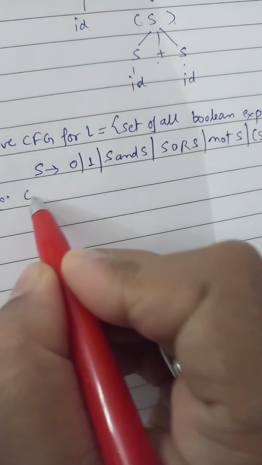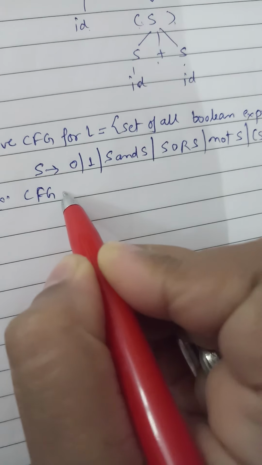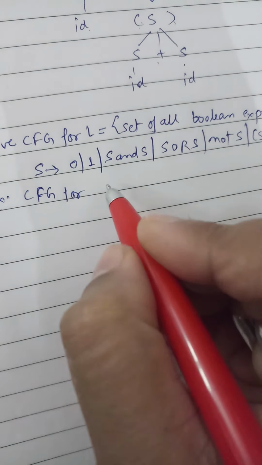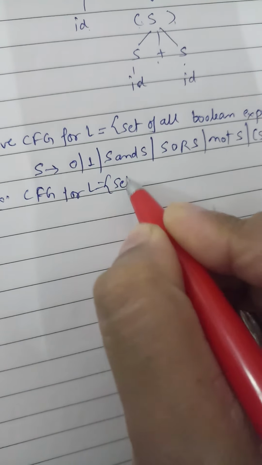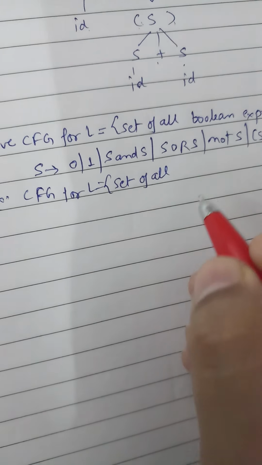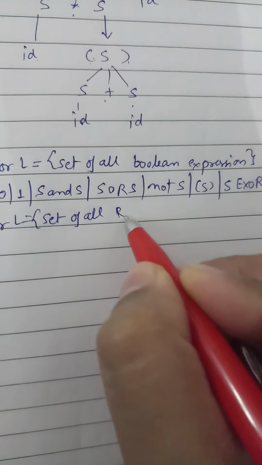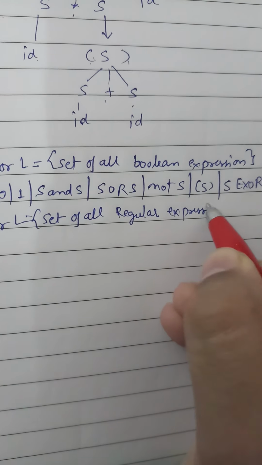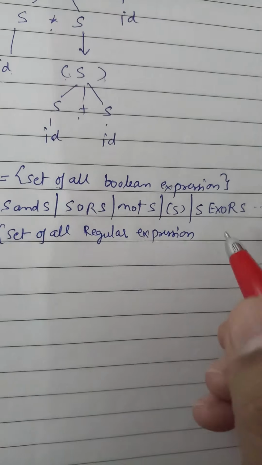Suppose we need a CFG for the language in which we have the set of all regular expressions over the alphabet AB.